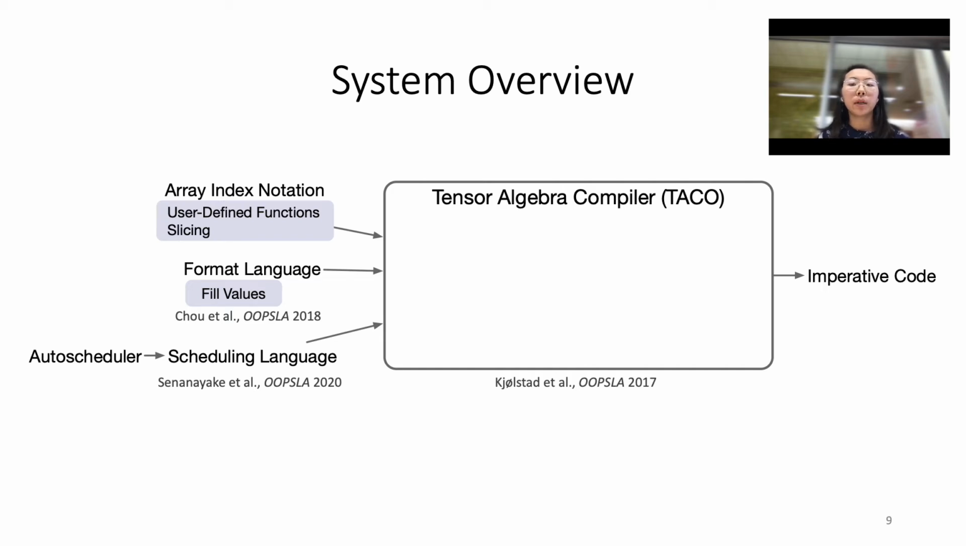We build our system atop the Taco Sparse Tensor Algebra library, and our compiler takes as input an array index notation, which is the algorithm that has been extended to support user-defined functions and array slicing. Our compiler also takes in a format language that describes the array compression format with now any arbitrary fill value. And finally, our compiler takes in a scheduling language that describes the optimizations and transformations of our sparse array program.